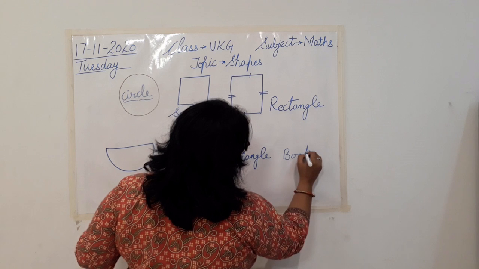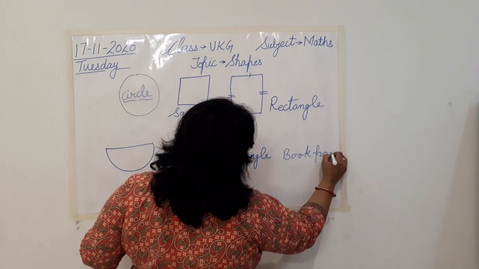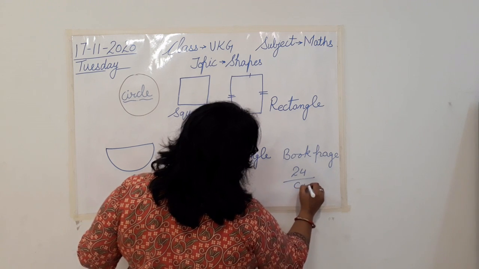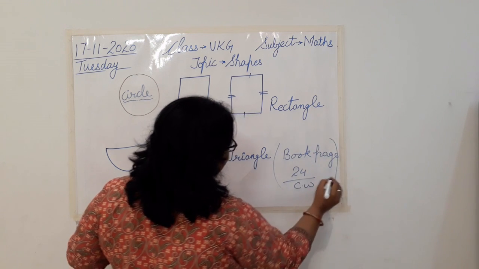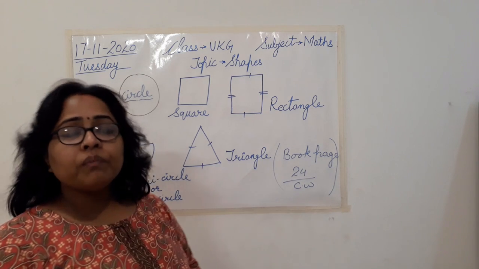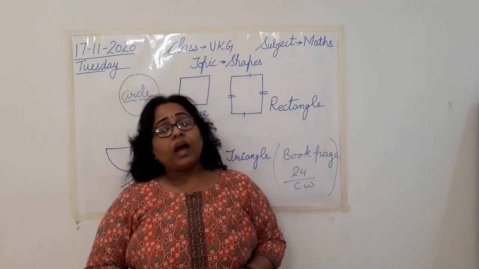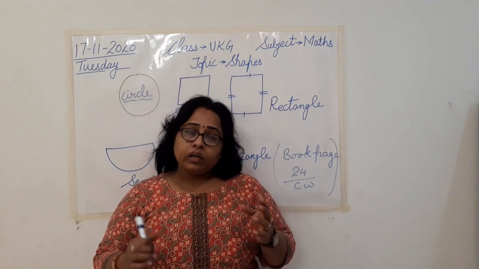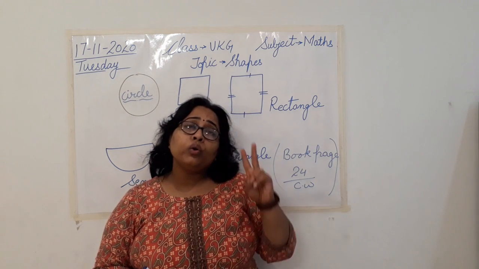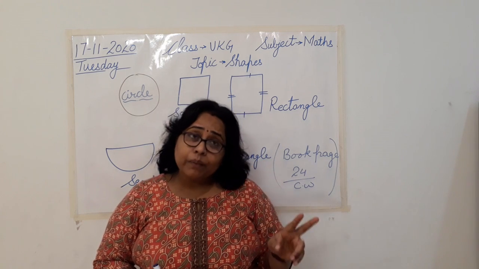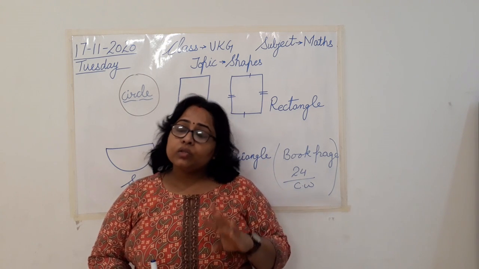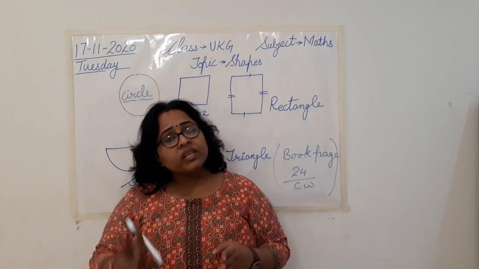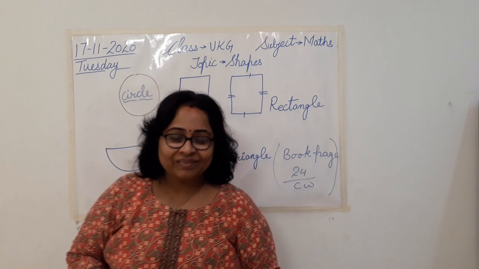So book page number 24. So I'll show you how you are going to do this first and then your homework also. So classwork is book page number 24. One thing, and your homework. In homework you are going to do is, in your maths notebook you will draw two objects of each shape with its shape. Okay? So how you are going to do your classwork and homework, I'll show you. First you see and then you do the work. Okay class?